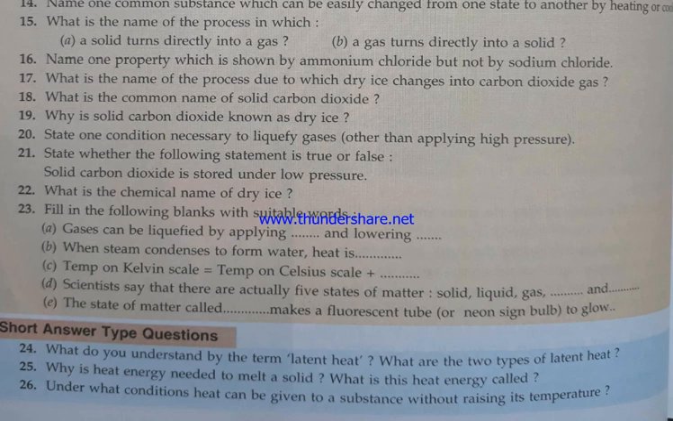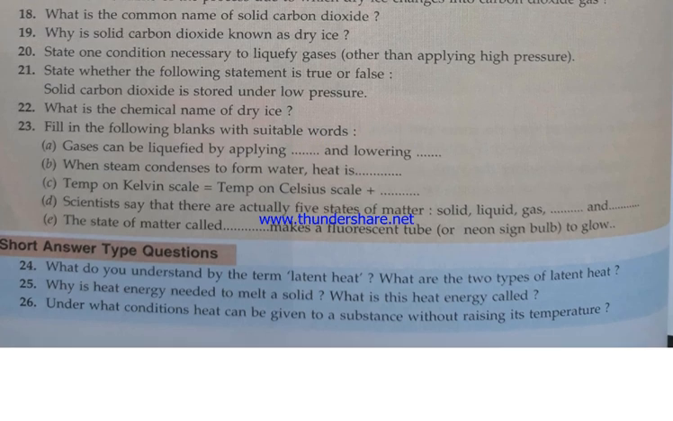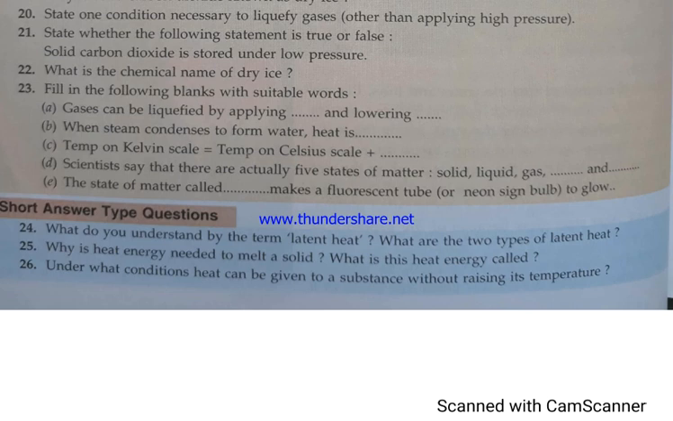What do you understand by the term latent heat? It is the hidden amount of heat present in the system to convert completely one state into another without change in temperature. Two processes: latent heat of fusion and latent heat of vaporization. What is the heat energy needed to melt a solid? That is the melting point, melting energy.